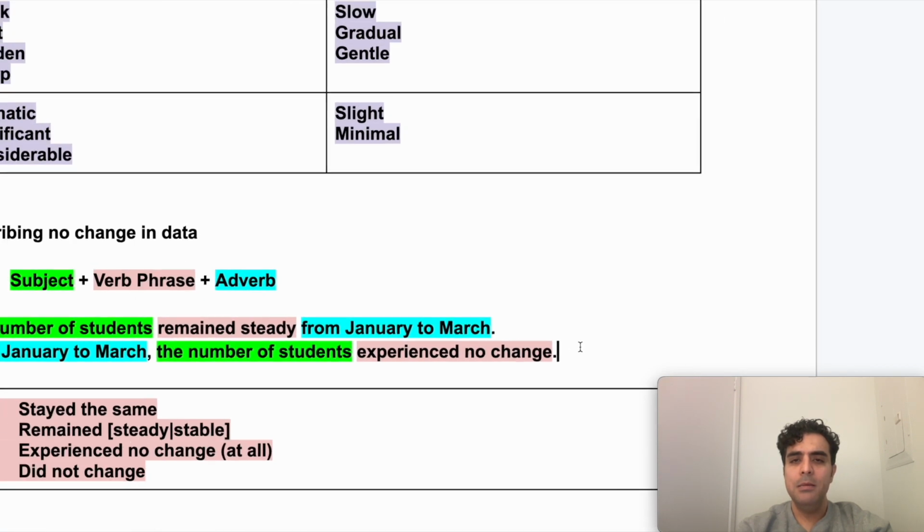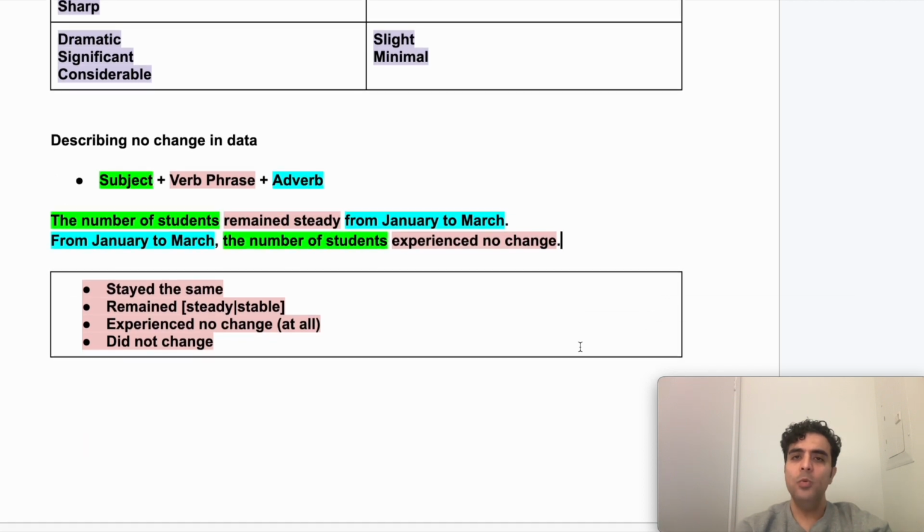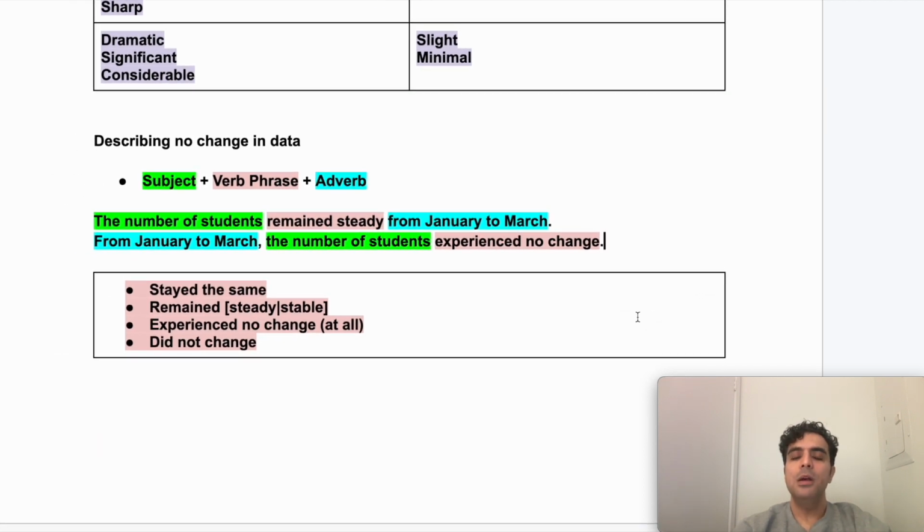Now, you might be wondering at this point, how do we describe the amount? If it's the same, we still have to mention what number it was stuck on, right? So what was that number where it remained steady or stable? Well, this is easy. You could use "at." The preposition for describing amounts in adverbial form is "at." I'll show you.